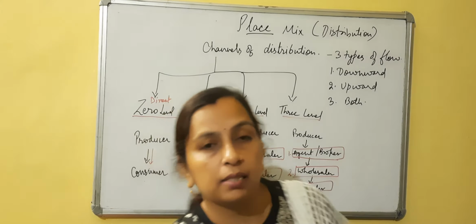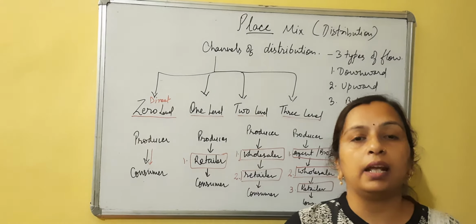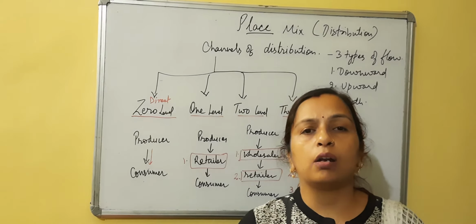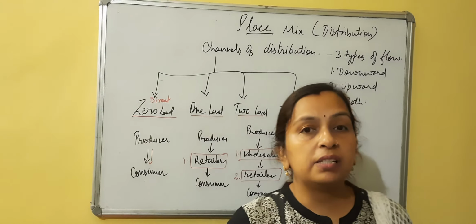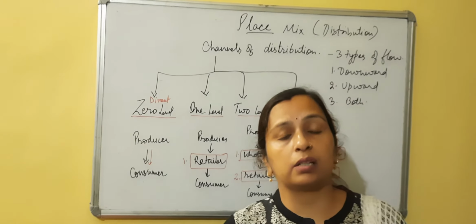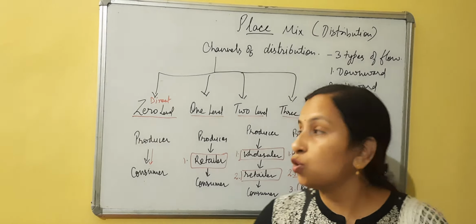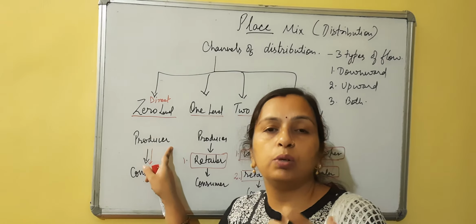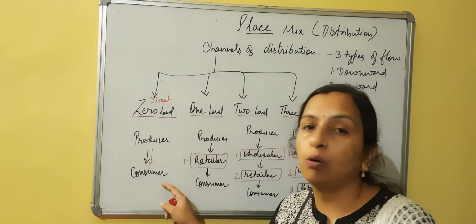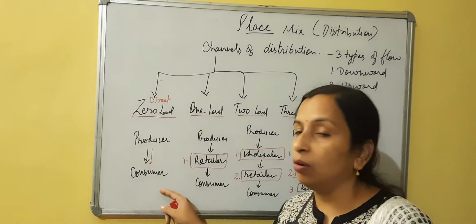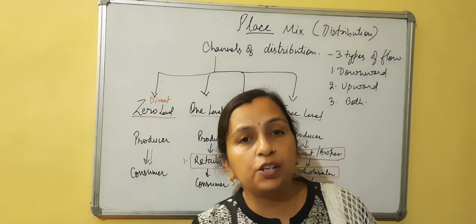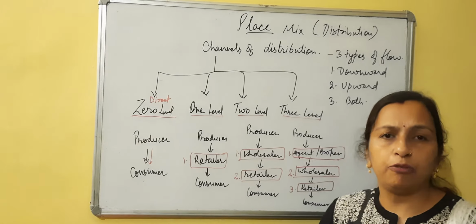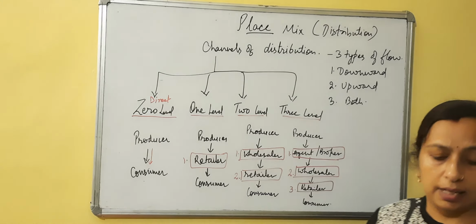Now on what basis are these channels selected? There are different criteria, like those related to the product. If the products are very standardized, you can have a longer channel. But suppose a person is manufacturing a customized, tailor-made product, then there should be no intermediary in between. The producer has to directly contact the consumers, so zero level should be there. Where the goods are perishable, zero level will be there. And if the goods are standardized, not perishable, and can be kept for a longer period of time, longer channels can be preferred.